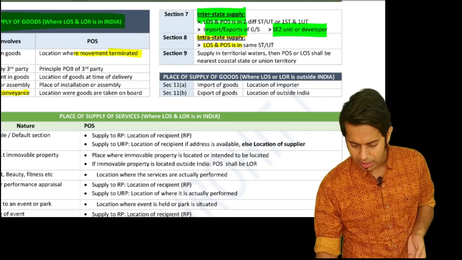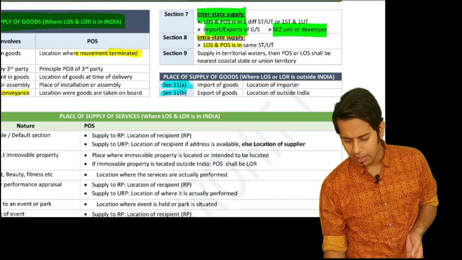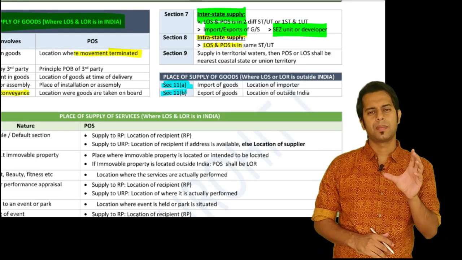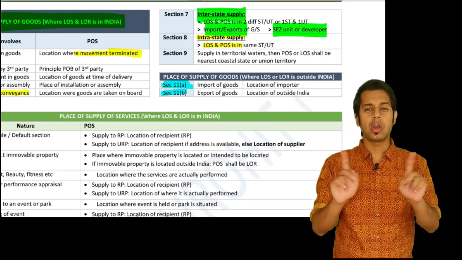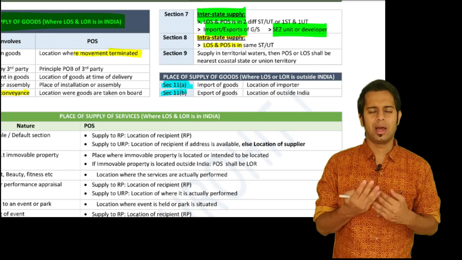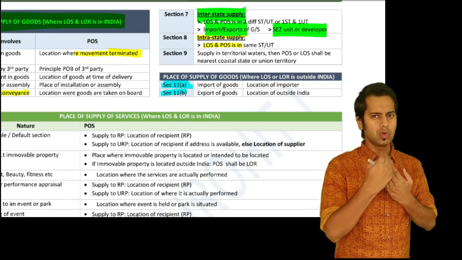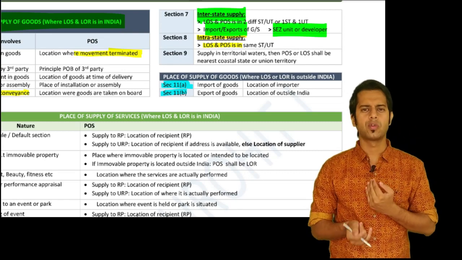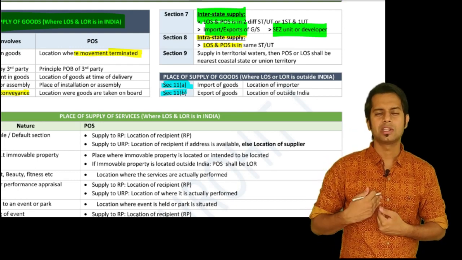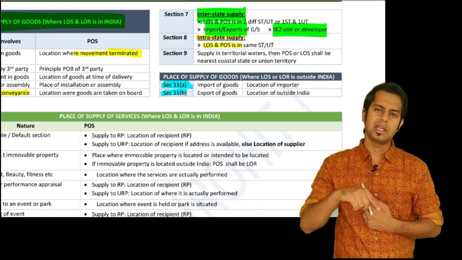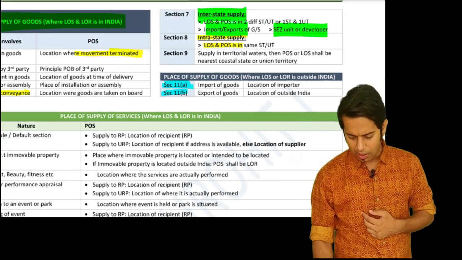Then we have section 11. Section 11 talks about place of supply of goods where the location of supplier or the location of recipient, any one of them, is outside India. Only two cases can be there: import of goods or export of goods. In case of import of goods, the place of supply is the location of the importer. In case of export of goods, the place of supply is any location outside India.